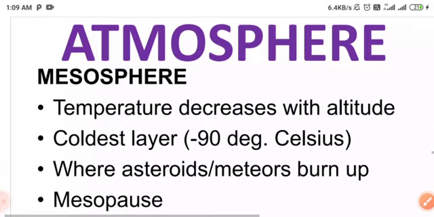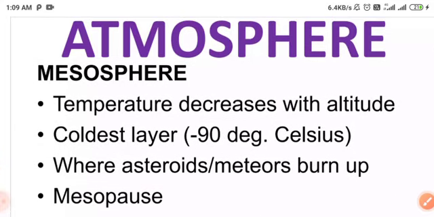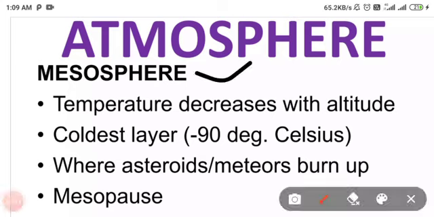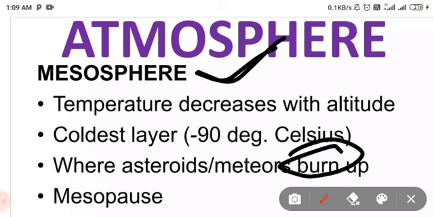Then the mesosphere, where temperature decreases with altitude. The stratosphere has increasing temperature, but the mesosphere has decreasing temperature with altitude. It is the coldest layer, at about minus 90 degrees Celsius. This is the mesosphere, where asteroids and meteors burn up, because it is a very cold layer of the Earth's atmosphere.